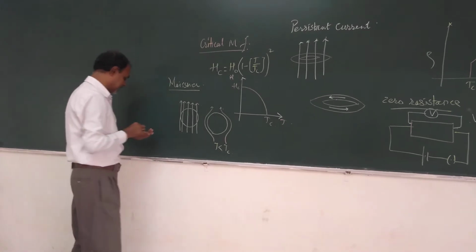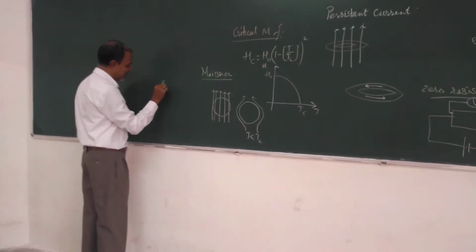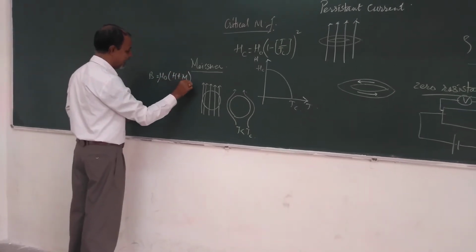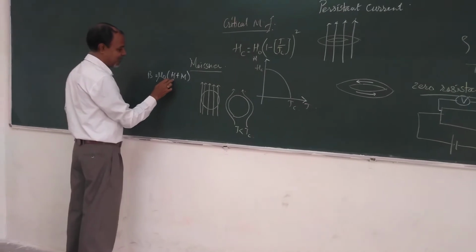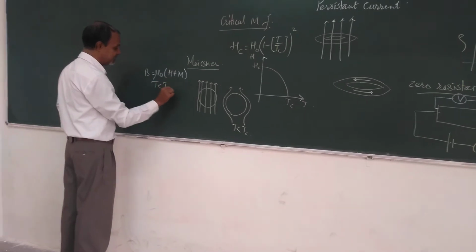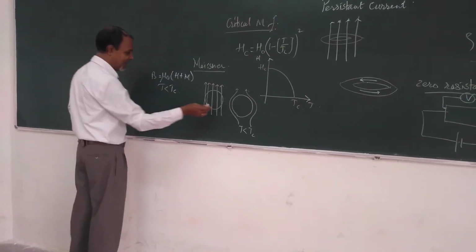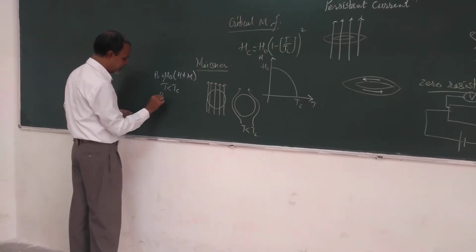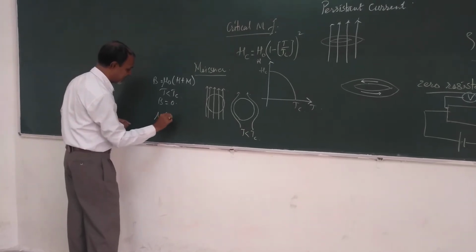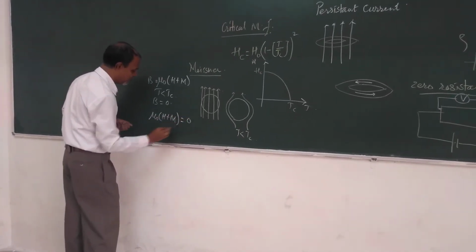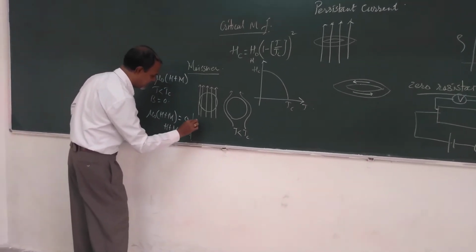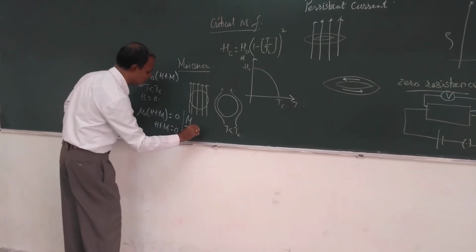This can be simply represented in terms of the magnetic field. At any instant, B is equal to mu 0 into bracket H plus M, where H is the external applied magnetic field and M is magnetization. When T is less than the critical temperature Tc, the magnetic field is ejected, meaning B is equal to 0. From this we get mu 0 into bracket H plus M equal to 0, so H plus M equals 0, and from this we get M divided by H equal to minus 1.